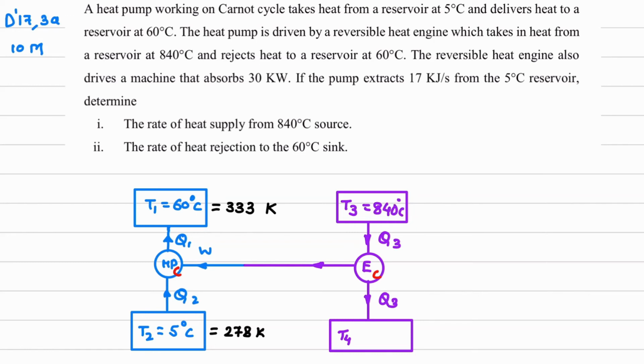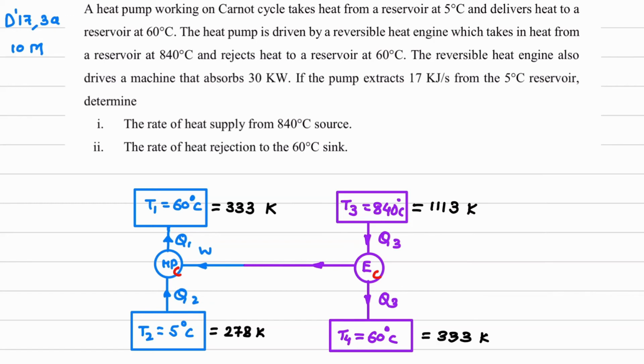So this plus 273 we will get in Kelvin. Next, and rejects heat to a reservoir at 60. So the bottom reservoir will be at 60 degrees Celsius. So 60 plus 273, this will be 333 Kelvin.